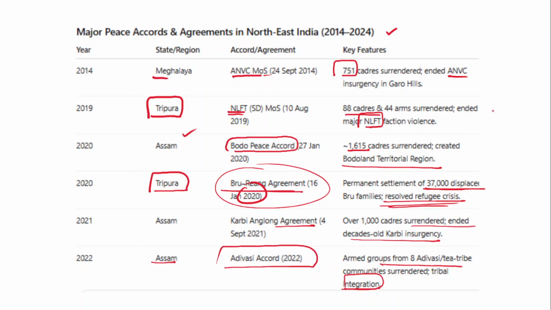So these accords are being signed by the Home Ministry with a number of armed insurgent groups. However, the implementation and success of these accords will depend on all the stakeholders: the government, insurgent groups and people. So the feeling of alienation and the trust deficit has to be focused on by the government.